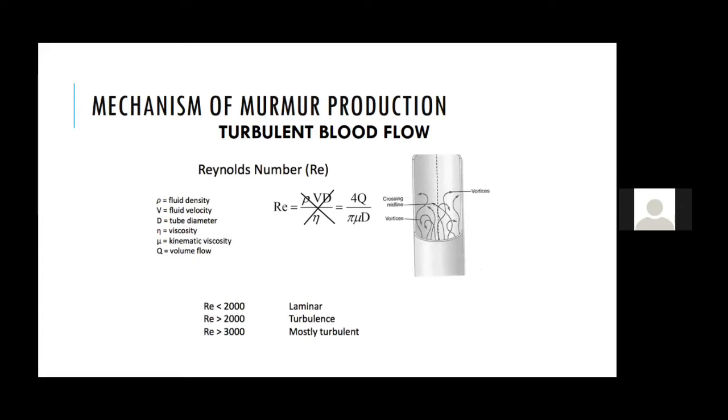Anything which is less than 2000 Reynolds number is a laminar flow, and anything which is more than 2000 is a turbulent flow. So above 2000 we usually get good intensity murmurs. This is one thing which you should always remember in patients with murmur, that is anemia causes a high intensity murmur because of low viscosity, and polycythemia produces a low intensity murmur because of high viscosity.